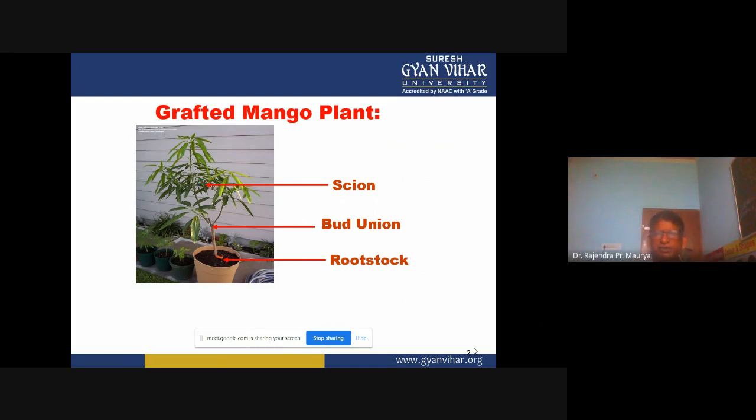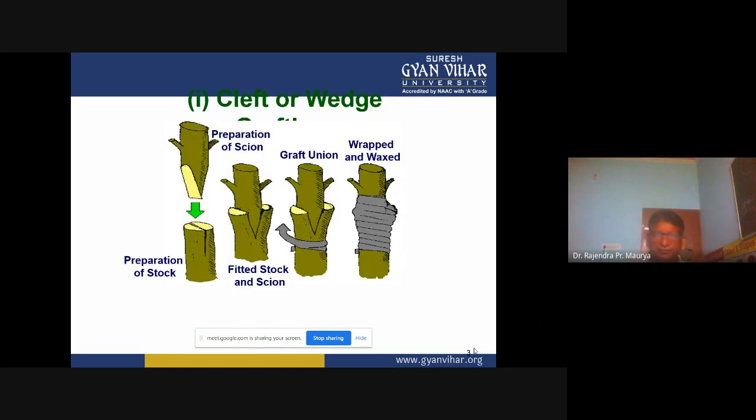In this picture you can see a grafted mango plant. The lower one is the rootstock, and in between you see the bud union, that is the graft union, and the upper part that bears the branches and foliage is the scion. I hope now you understand what grafting is with the example of this grafted mango plant. There are different grafting techniques. Today we are going to discuss number one, cleft or wedge grafting.